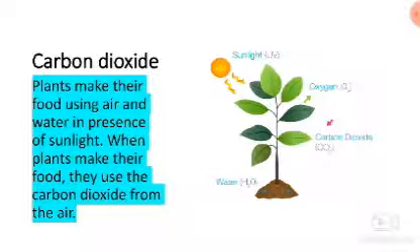Carbon dioxide. Plants make their food using air and water in presence of sunlight. When plants make their food, they use the carbon dioxide from the air. Students, we inhale oxygen and exhale carbon dioxide. So the same carbon dioxide is used by plants to make food.